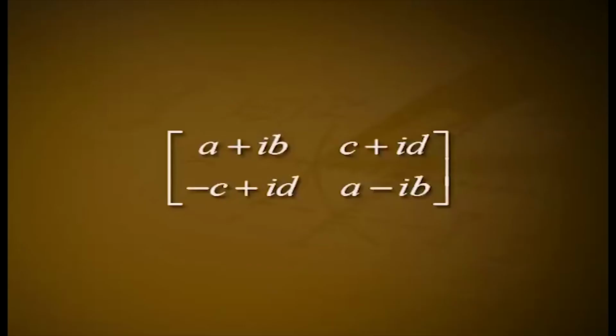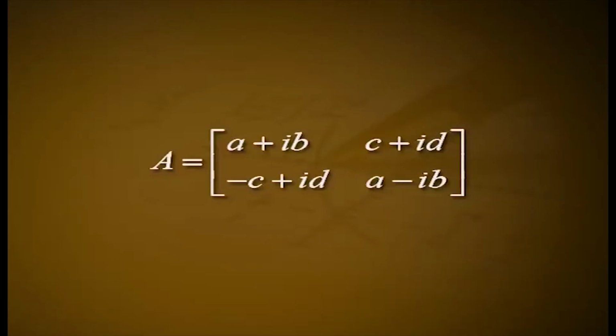Definition: a non-commutative division ring is called a strictly skew field. Example 11. Show that the set M of all matrices of the form [[A plus iB, C plus iD], [minus C plus iD, A minus iB]], where A, B, C and D are all real numbers, is a strictly skew field under matrix addition and multiplication. Solution: it can be easily verified that M is a ring.